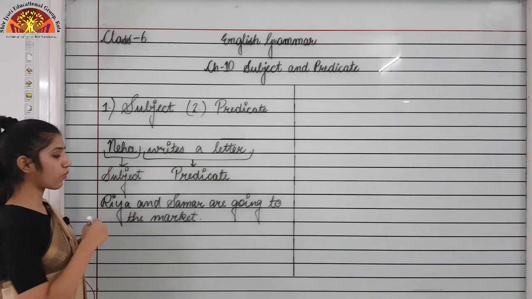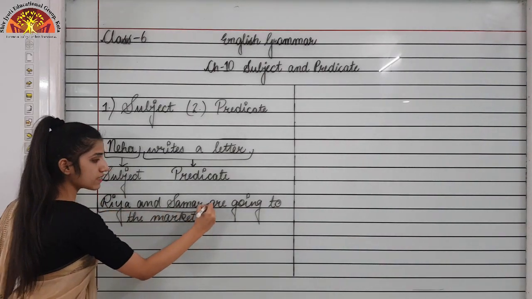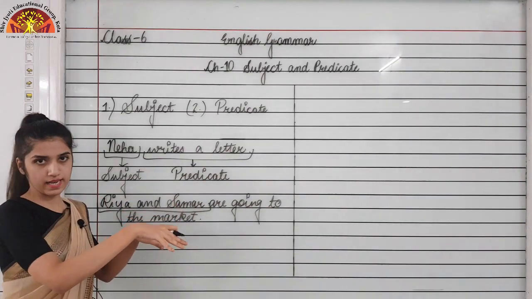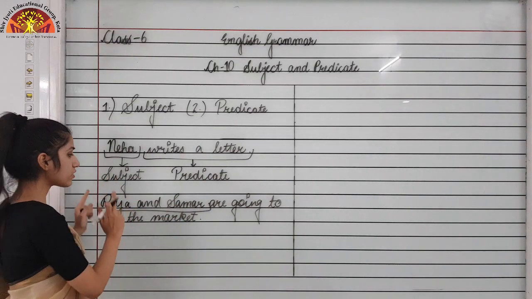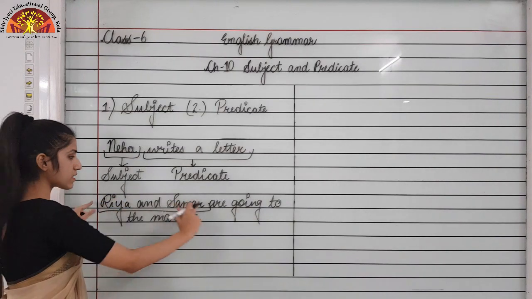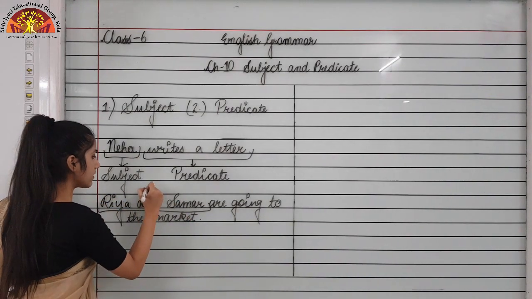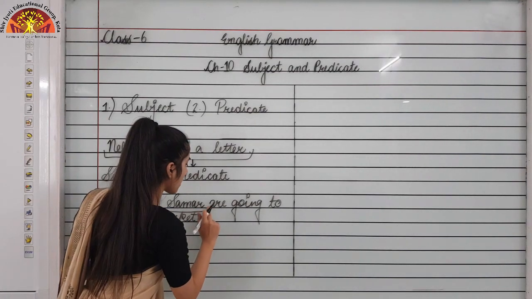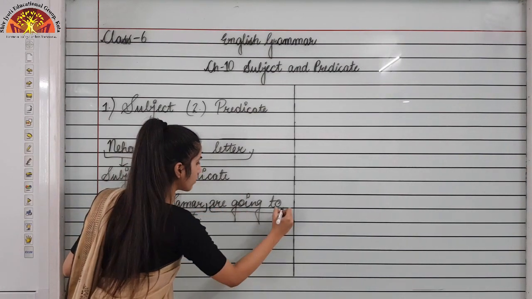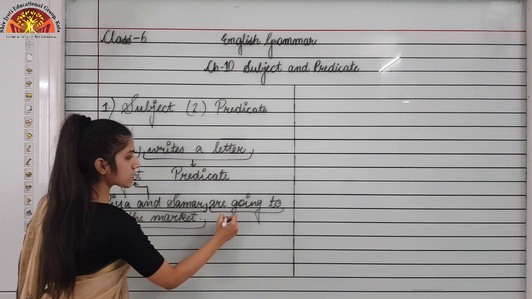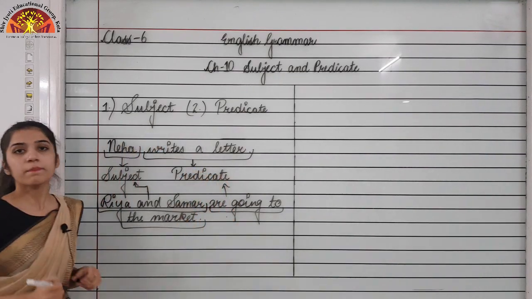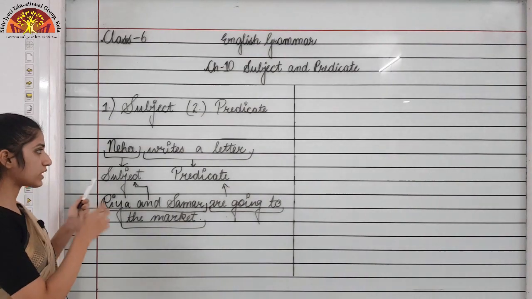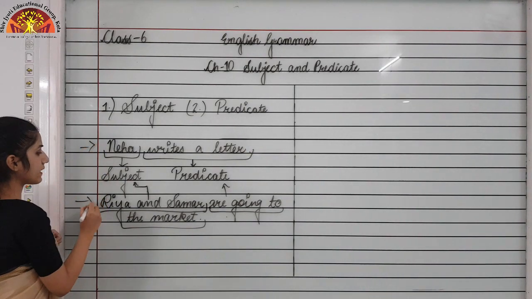What is the subject over here? Riya and Sumer, because we are talking about both of them in this sentence. And what are we saying about them? That they are going to the market. So this is the predicate. This is one more example of subject and predicate.